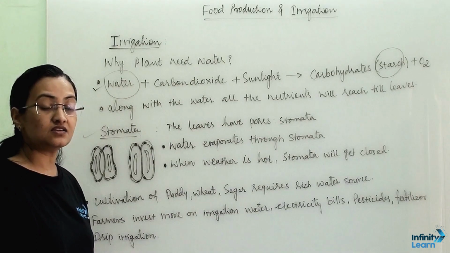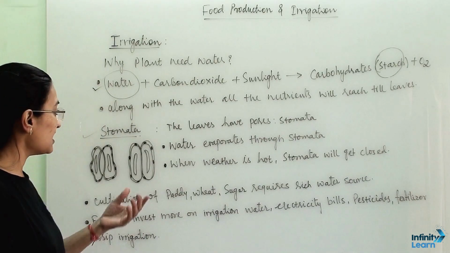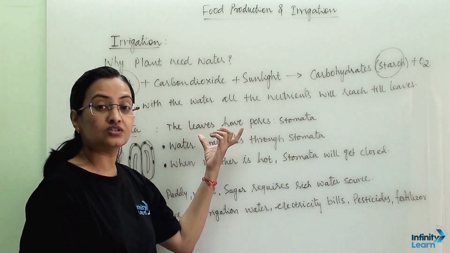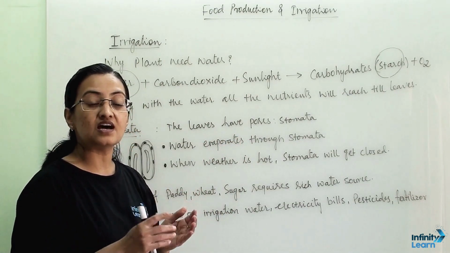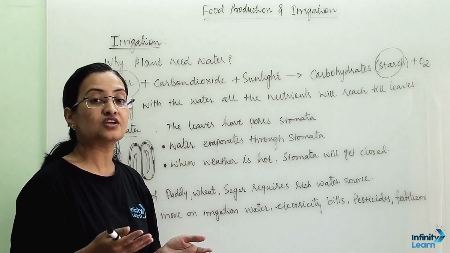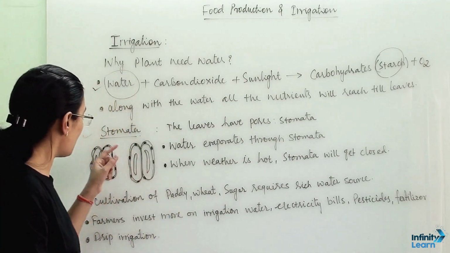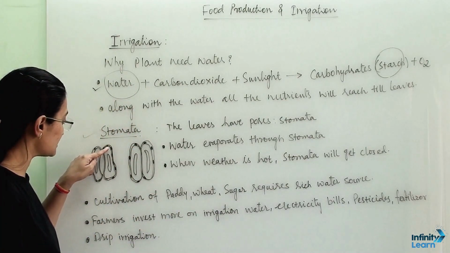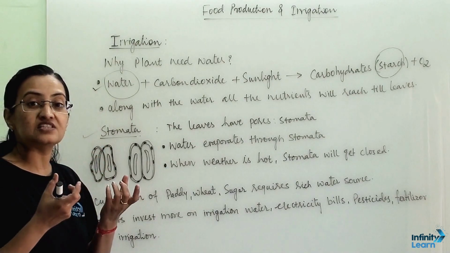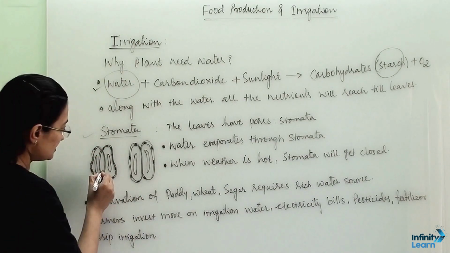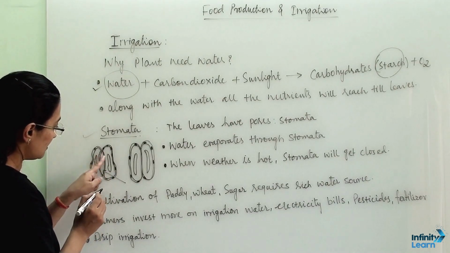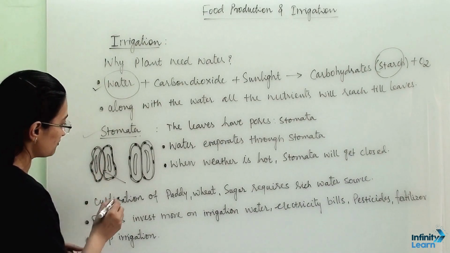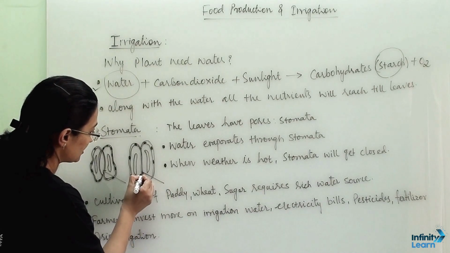Then the second thing is stomata. There are tiny pores on the leaf surface and they are known as stomata. Now stomata are responsible for evaporation of the water. As the water rushes in, the guard cells will swell up and open. This stomata pore has opened. As we can see, there is a place in between these two surfaces, and here this stomata pore is closed.